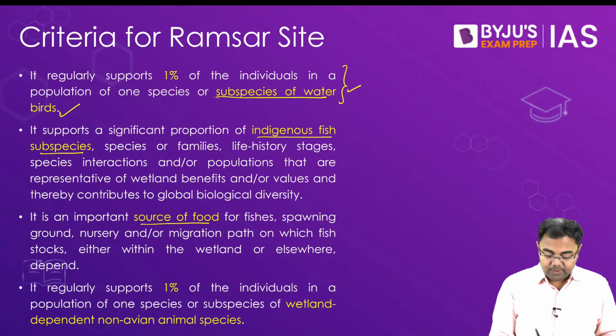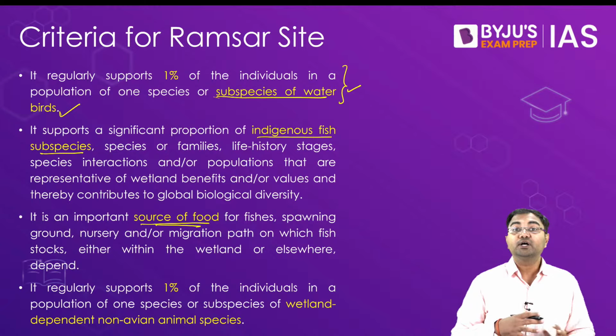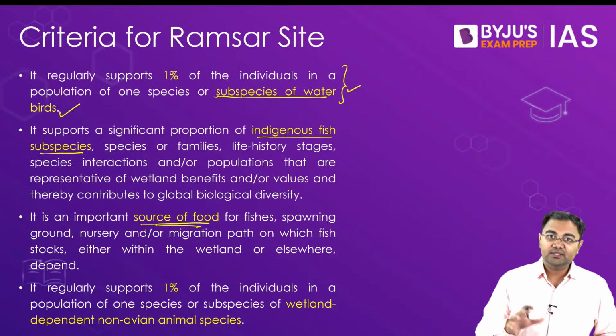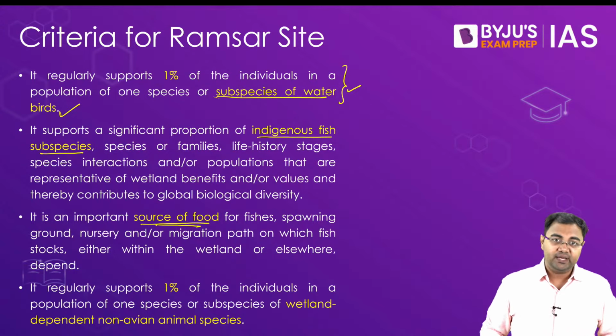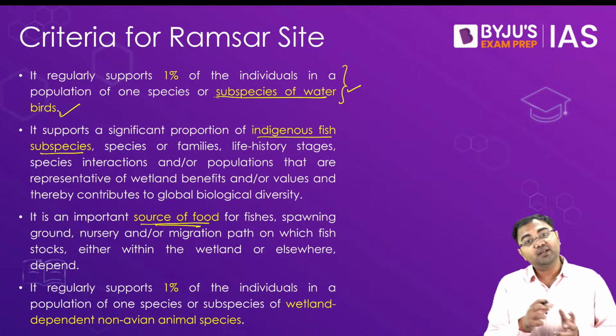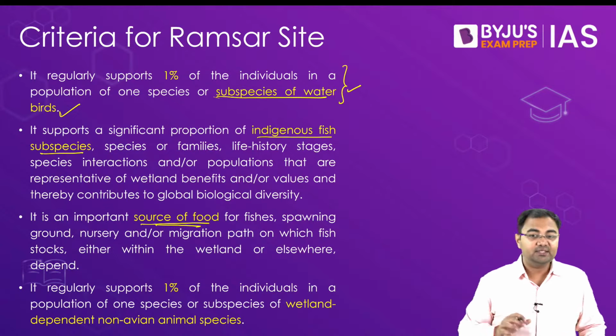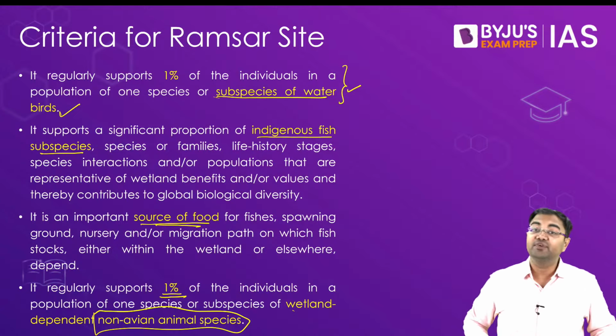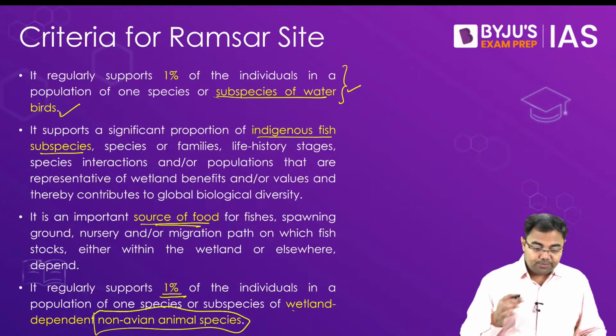Then if it becomes an important source of food, not for people but rather for the fish species which survive in these kinds of areas or the nearby areas, not only in the wetlands but in the areas which are near the wetlands. So that's something we can also see. Then it regularly supports 1% of the individuals of a species of non-avian animal species. So that also becomes one of the criteria.